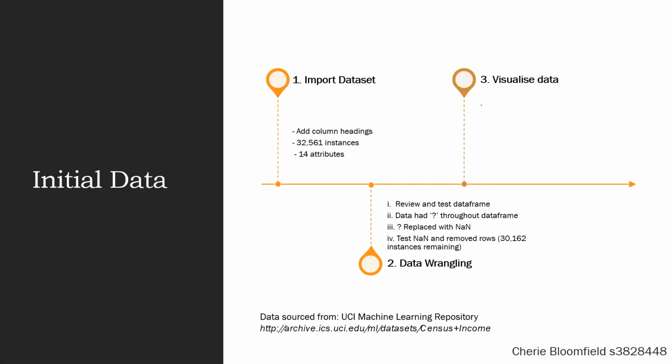The initial data was extracted from the UCI repository and headings were applied. The data had over 32,500 instances with 14 attributes. Completing data wrangling showed that there were approximately 2,400 or 7% of instances where the columns had a question mark in the data field. These were only in attributes of work class, occupation, and native country. These instances were deleted from the data frame, and once the data frame was cleaned, the data was visualized.